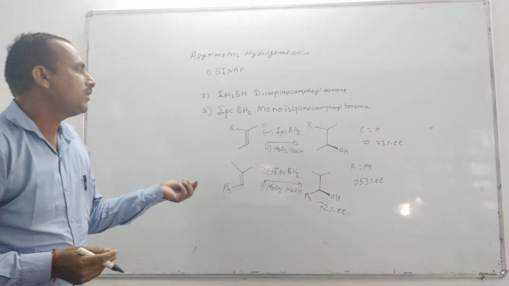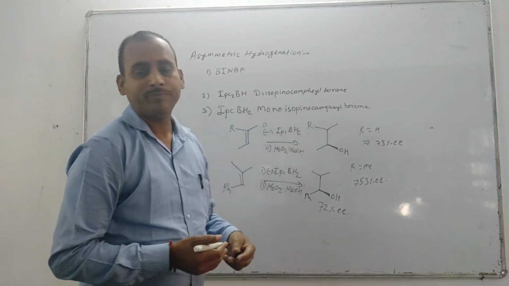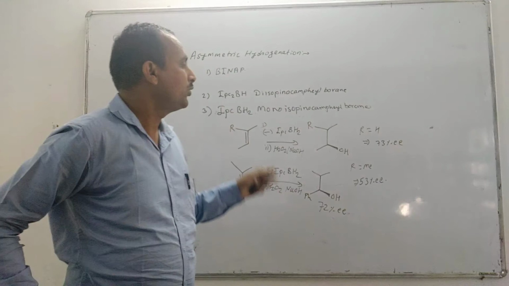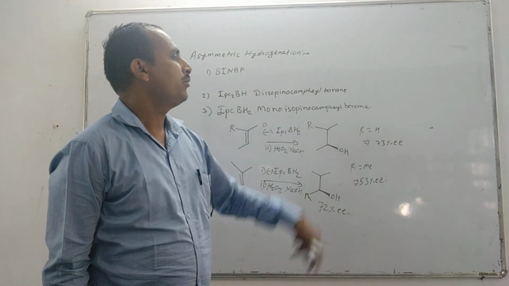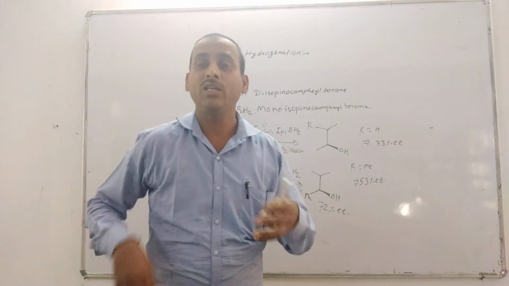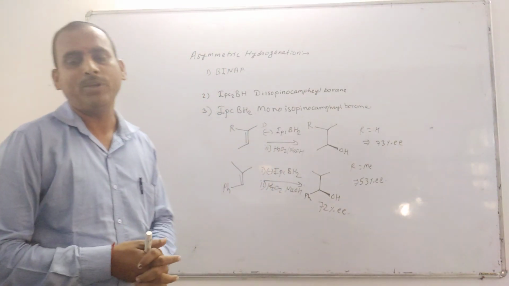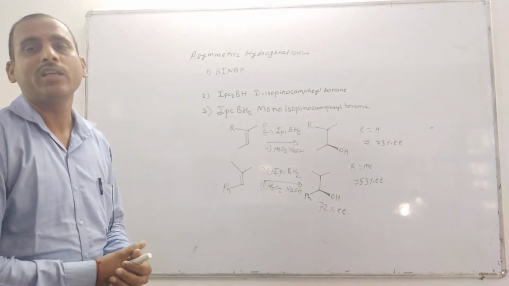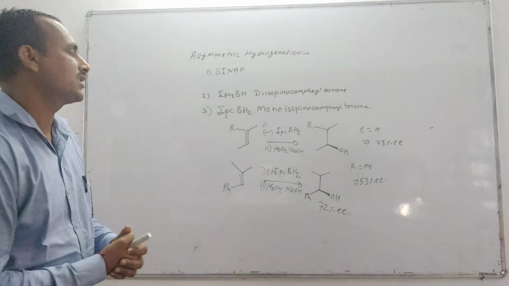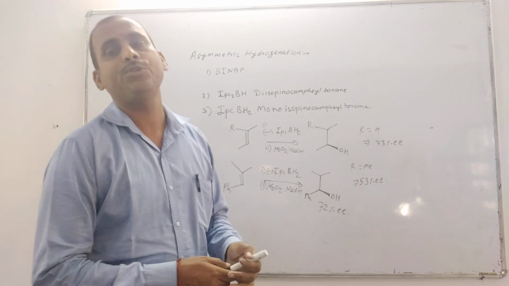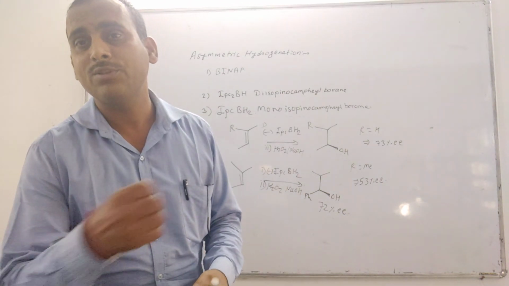So IPCBH2, monoisopinocampheylborane, is used for trans olefins as well as trisubstituted olefins. That means a higher enantiomeric excess is obtained for trans and trisubstituted olefins.